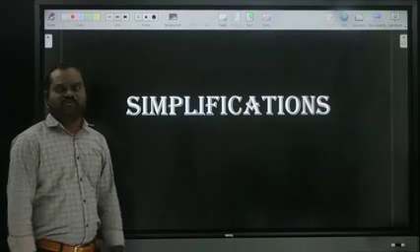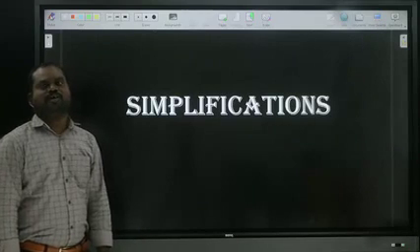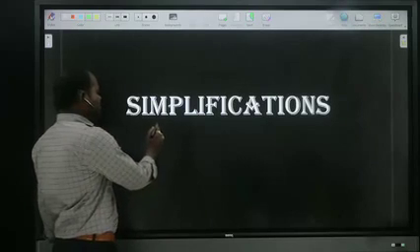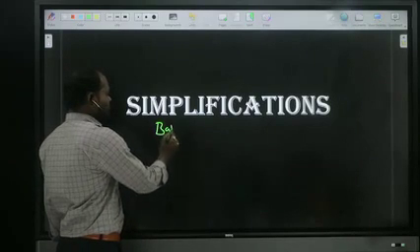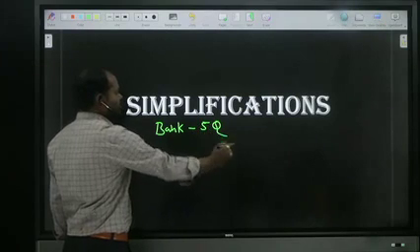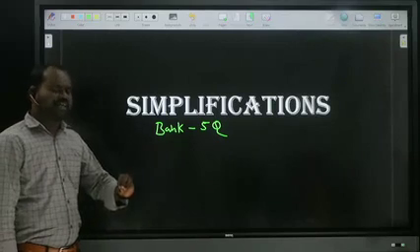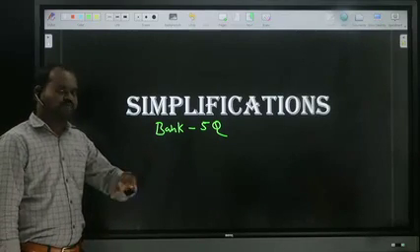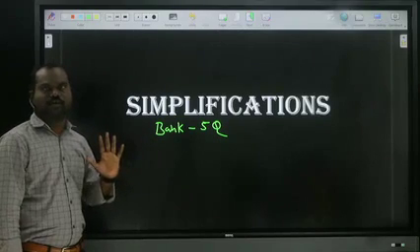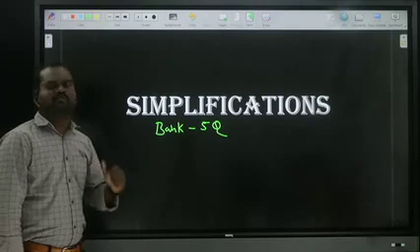We are discussing simplifications, one of the most important topics for bank examinations. In any bank examination, we generally get 5 questions from simplifications. Sometimes they are based on simplifications, sometimes on approximations. Anyway, both are under the same topic only. So simplifications or approximations, you will get five questions in any bank examination.